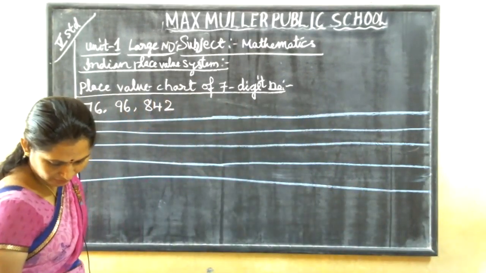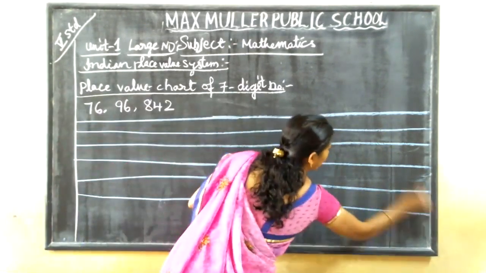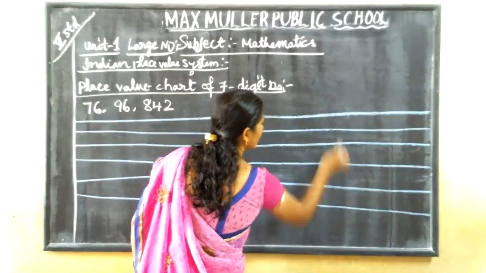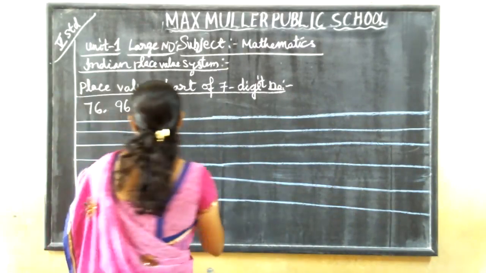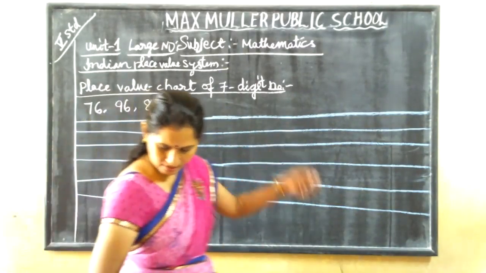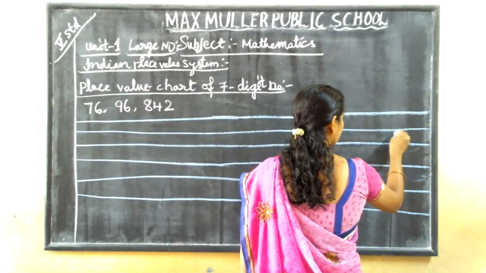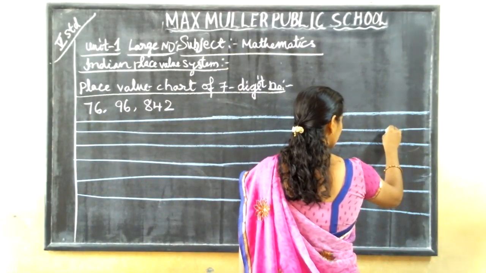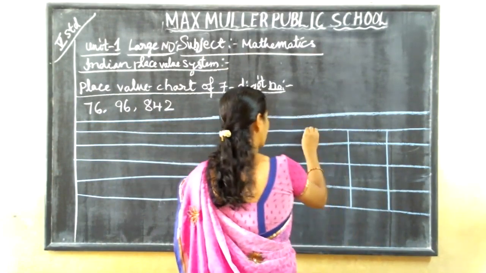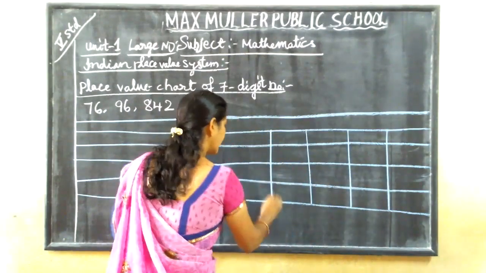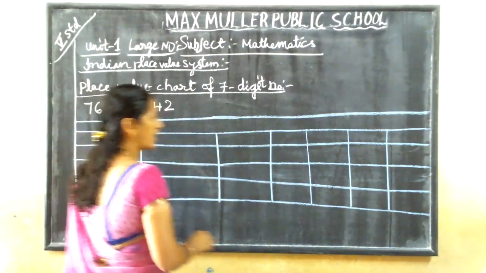One, 2, 3, 4, 5, 6. 1, 2, 3, 4, 5. 1, 2, 3, 4, 5, 6. Okay. Now from here we will start from the last. Ones, tens, hundreds, thousands, ten thousands, lakhs, ten lakhs.